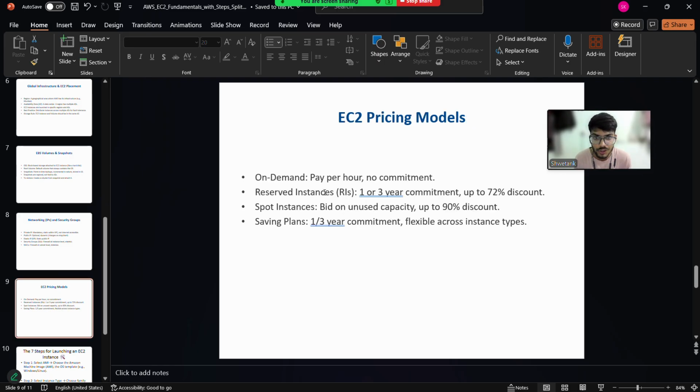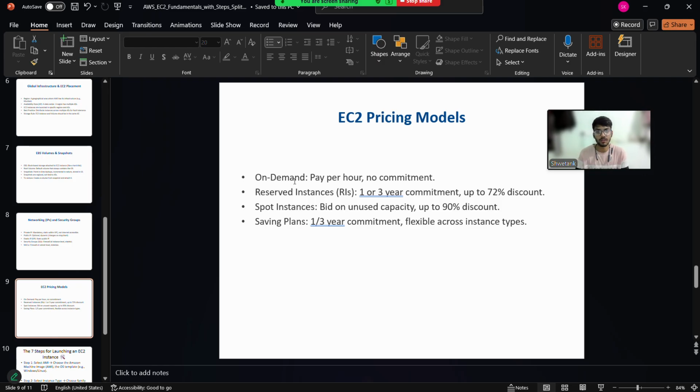Now another topic is EC2 pricing model. We have some rules for how the pricing will be done. It is set up by AWS. And first one is on demand. On demand means pay per hour. Means as per hour we have to pay. There is no commitment. Means there is no condition.